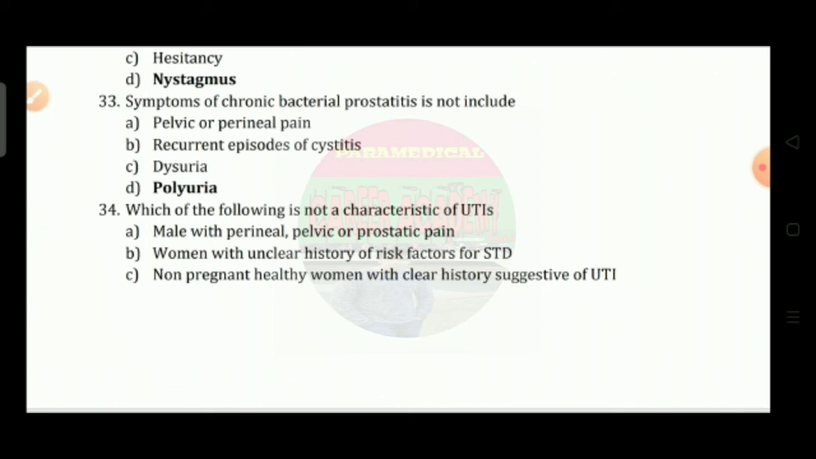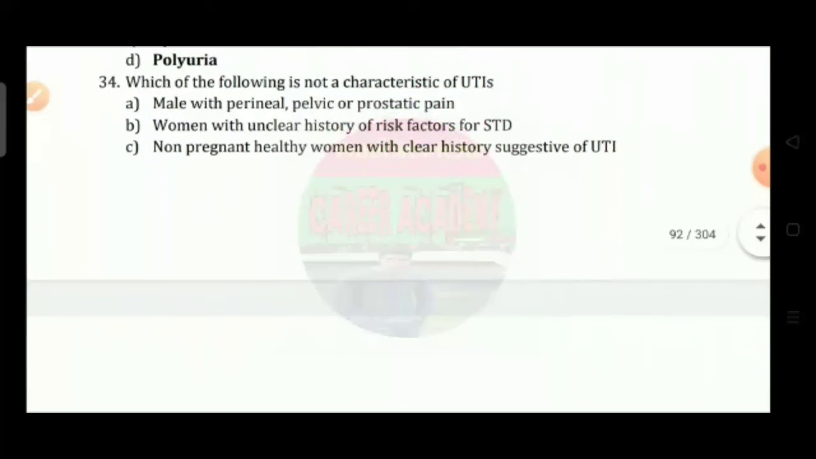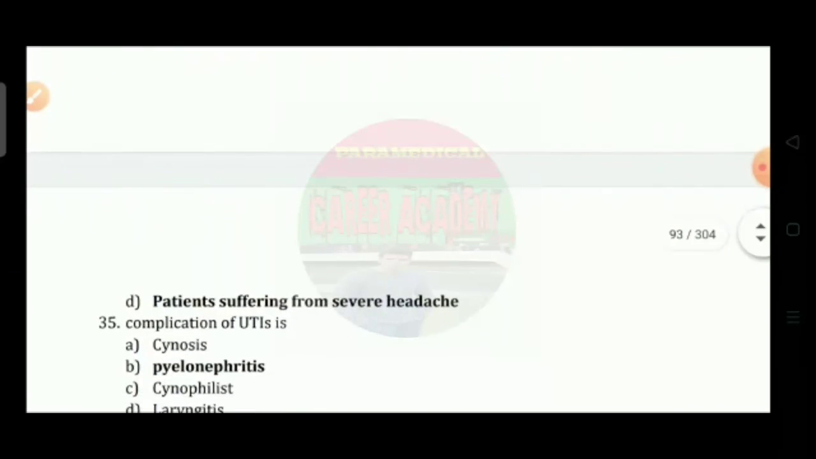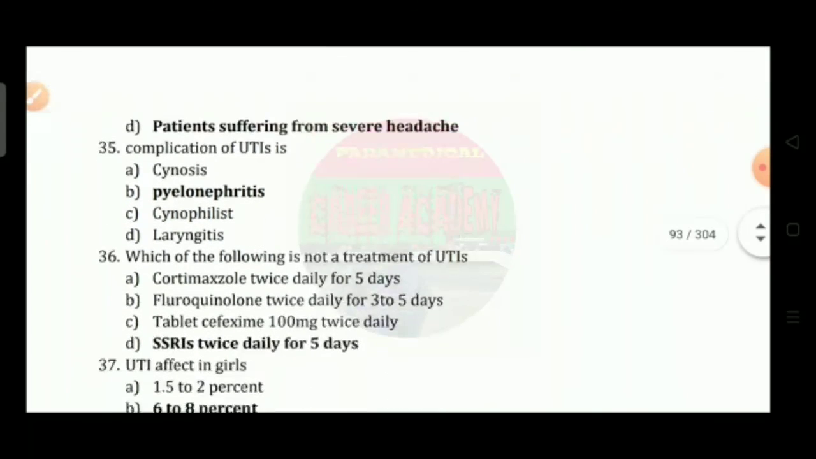Question number 34: which of the following is not a characteristic of UTIs? Option A, male with perineal pelvic or prostate pain, or woman with unclear history of risk for STD. Option C, pregnant, non-pregnant, healthy woman with clear history suggestive of UTI. Option D, patient suffering from severe headache. So the correct answer is option D.